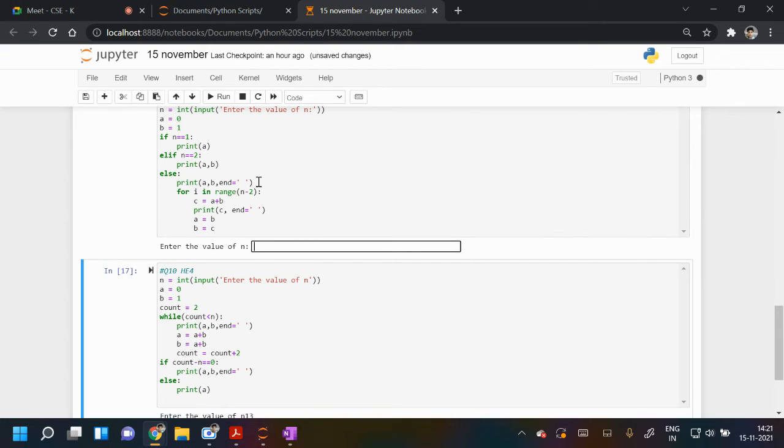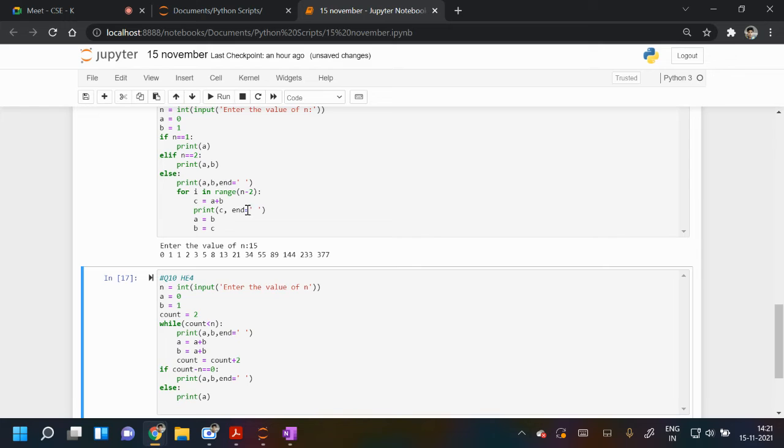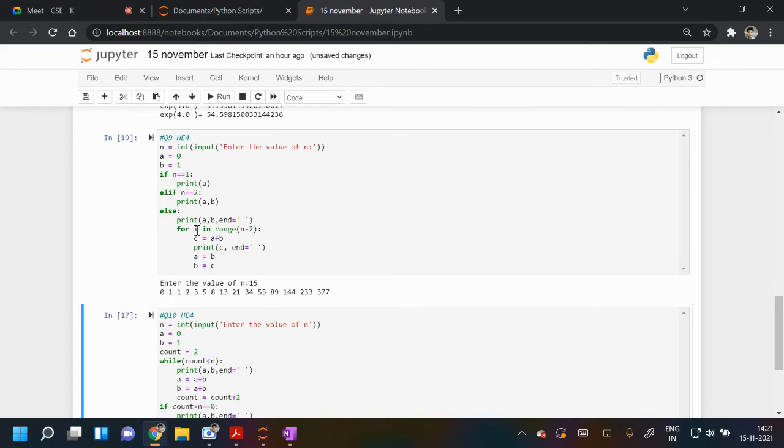Suppose I write 15 terms. Then for i in range 0 to n minus 2, you define c, the next term. a and b are the first two terms, c is the next term, so a plus b is c, and then you print c in the loop.